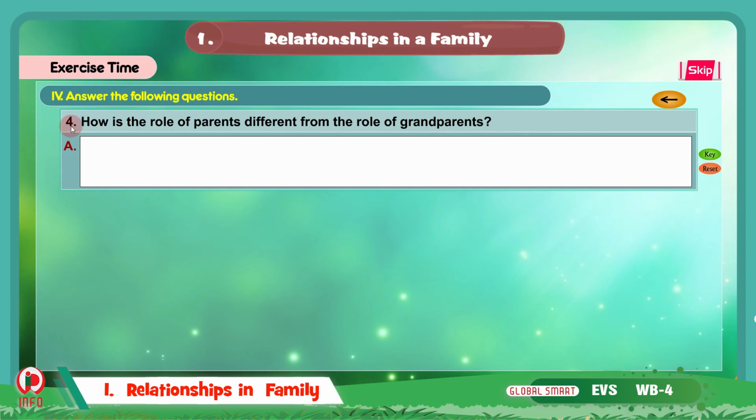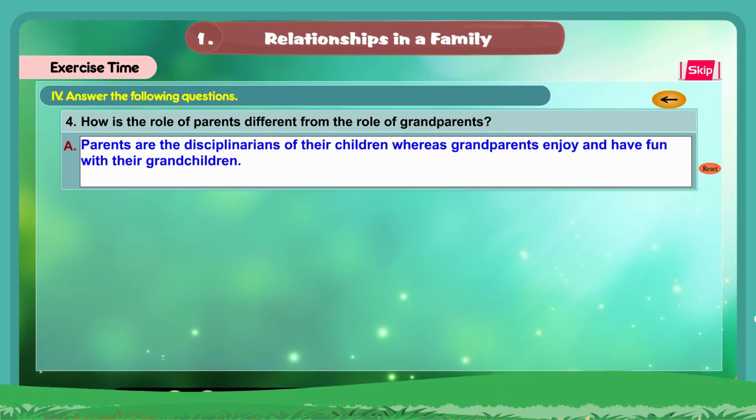Now the fourth question here is, how is the role of parents different from the role of grandparents? The parents are our mother and father. Grandparents are the parents of our parents. So what is the role of parents and how is it different from grandparents?